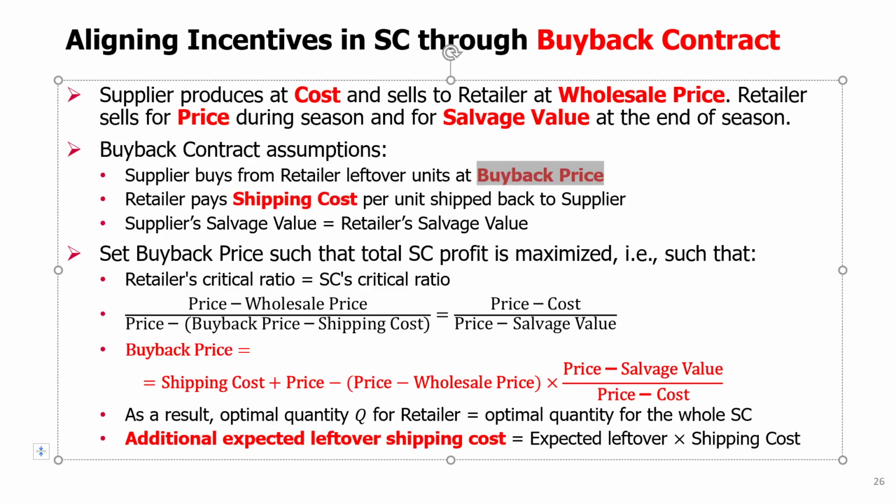So we can say, let's make the retailer's critical ratio equal to the supply chain's critical ratio. When they are both equal, the retailer will order the quantity which is optimal for the retailer, and that will be the same quantity that is optimal for the whole supply chain. So if we calculate the retailer's critical ratio, this is the formula here. And if you calculate the supply chain's critical ratio, this is the formula, right?